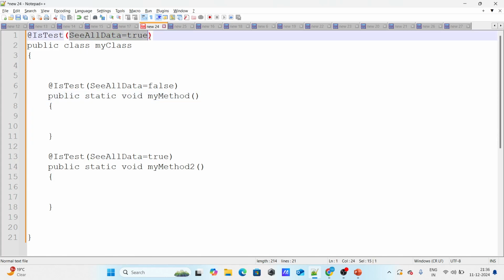When you specify SeeAllData true at the class level itself, in that case, all the methods within it will be able to see the records of Salesforce itself. So it will be applicable throughout the class.